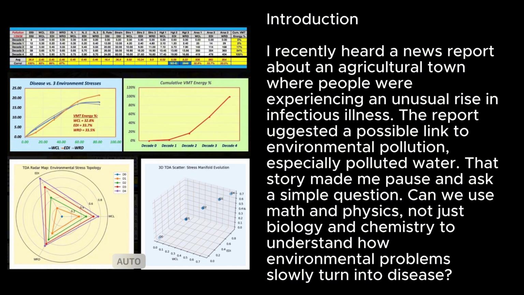Introduction. I recently heard a news report about an agricultural town where people were experiencing an unusual rise in infectious illness. The report suggested a possible link to environmental pollution, especially polluted water. That story made me pause and ask a simple question: can we use math and physics, not just biology and chemistry, to understand how environmental problems slowly turn into disease?